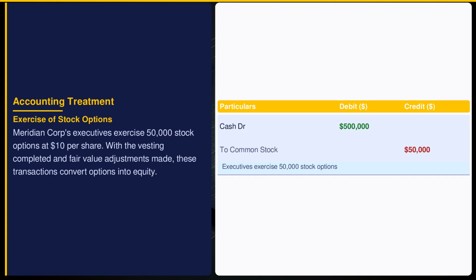When options are exercised, ASC 718 moves recognized costs into equity accounts. Meridian receives $500,000 cash from option exercises, transferring $600,000 from stock options to common stock and additional paid-in capital. This conversion solidifies equity growth as options turn into shares.